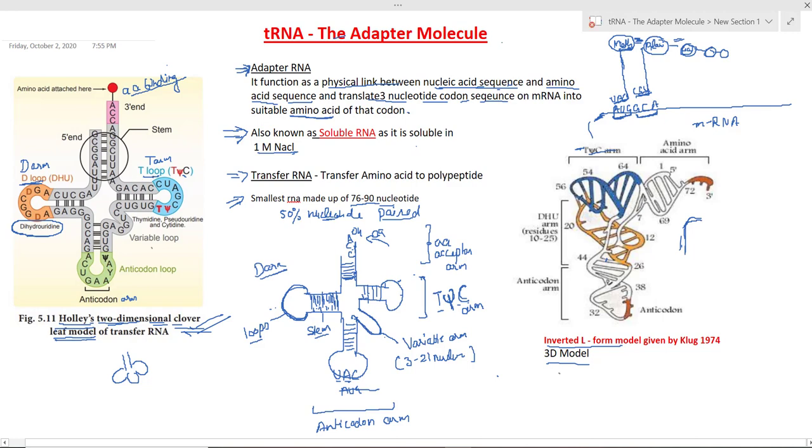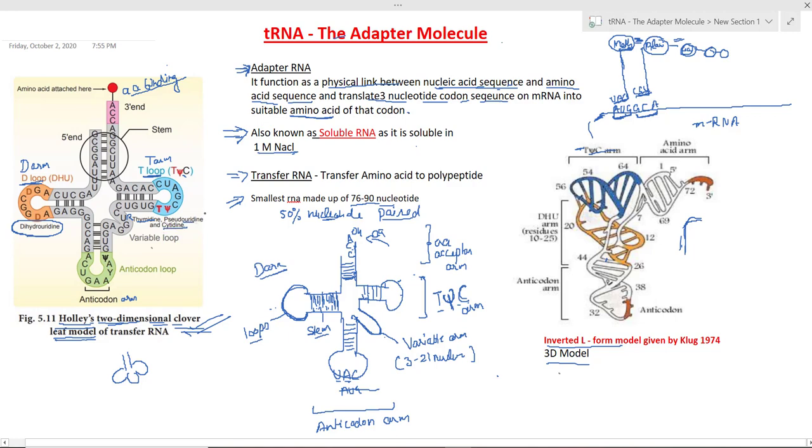And here is the T psi C arm, also known as the T loop. Here are 3 unusual nucleotides: thymidine, also known as ribothymidine, pseudouridine, and cytidine.